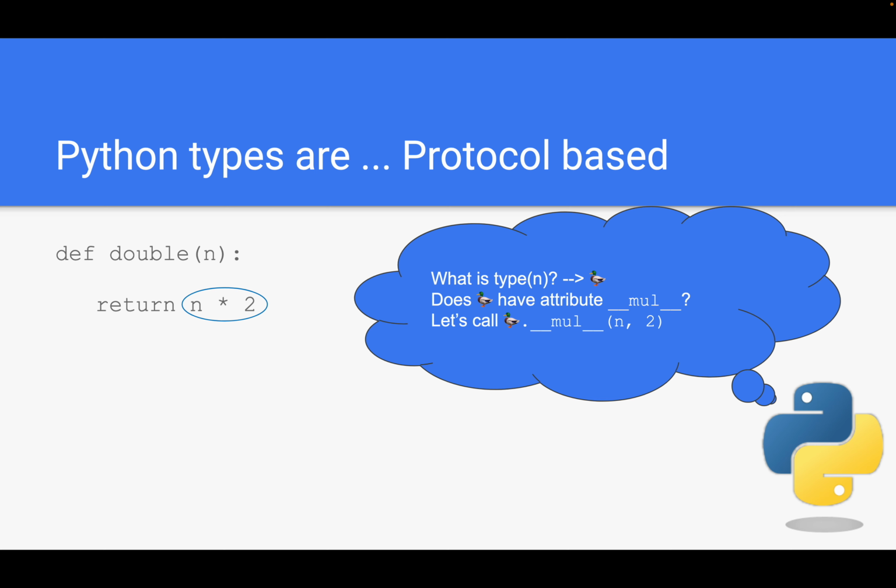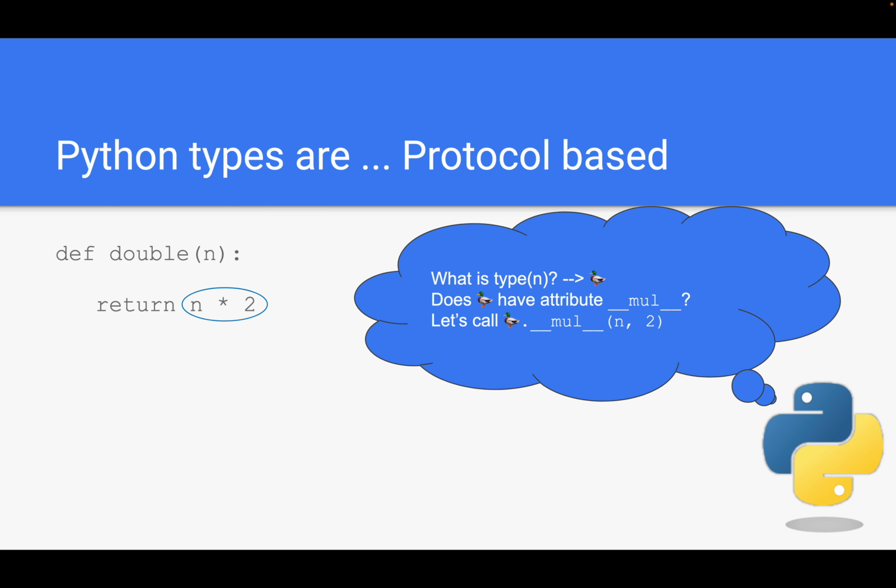When the Python interpreter comes across this statement, it has a look at this statement and says, oh, we have a left operand n, which should be multiplied with the right operand 2. What is actually the type of n? And it looks it up and realizes, okay, it is this certain type, and I've denoted it with a little duck emoji here because we don't know what the caller has put in here.